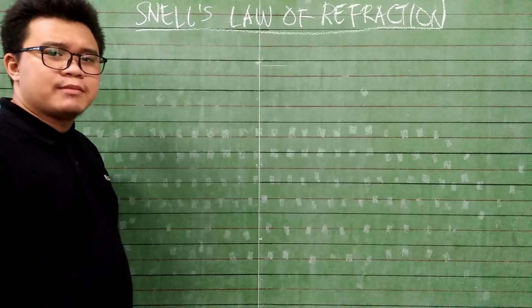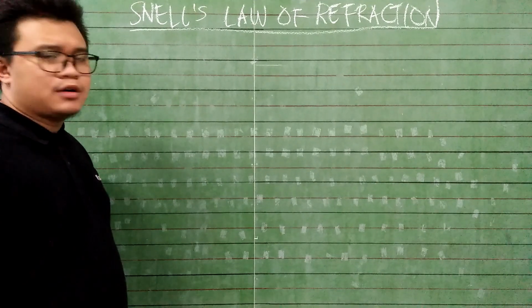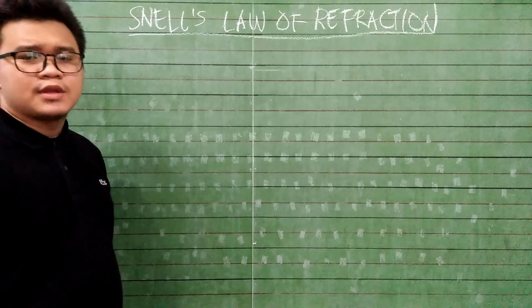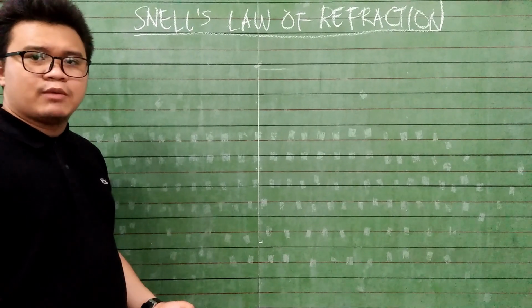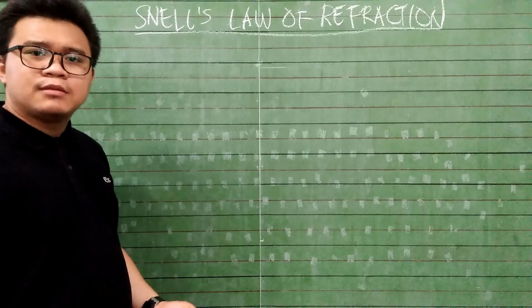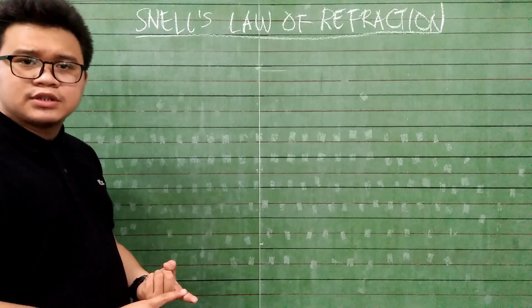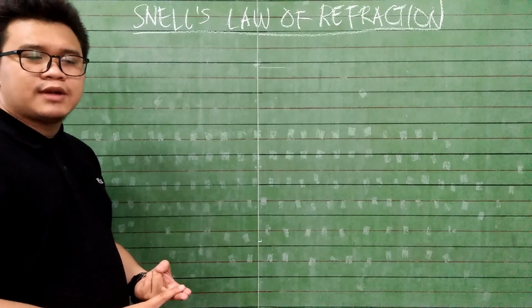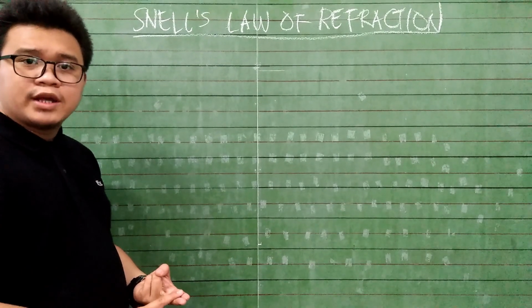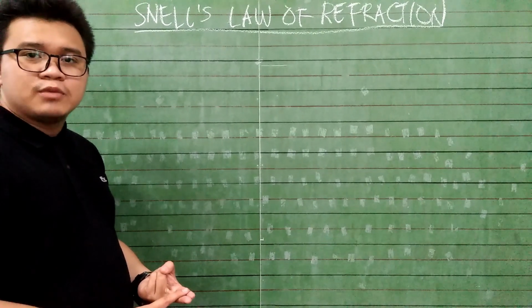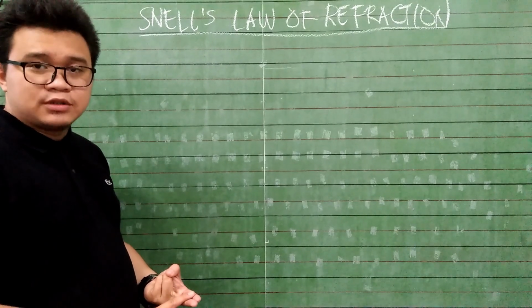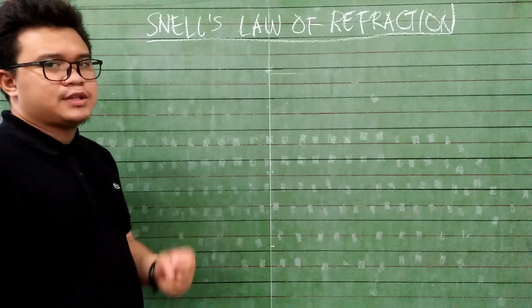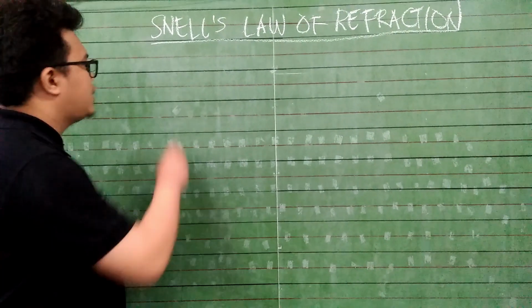But before we go to the mathematical calculations of this law of refraction, let me just tell you that this law tells you one thing, and that is light refracts in a way that is affected by, number one, the index of refraction of the material, and of course, the different properties of the media where light travels. And as a result, white light, when it enters from one medium to another, can either become faster or travel slower. And this phenomenon is perfectly described in these mathematical equations.